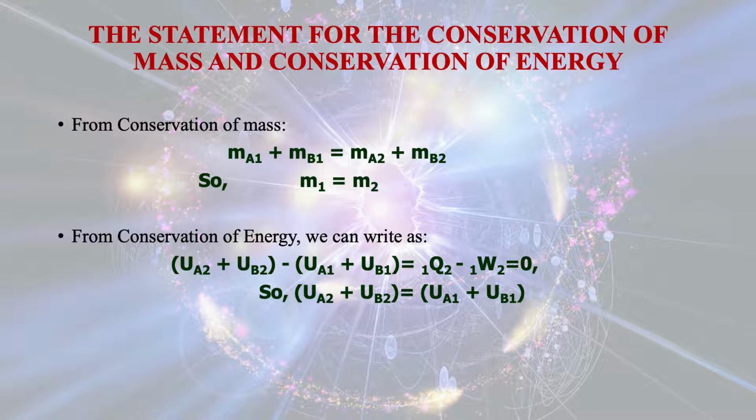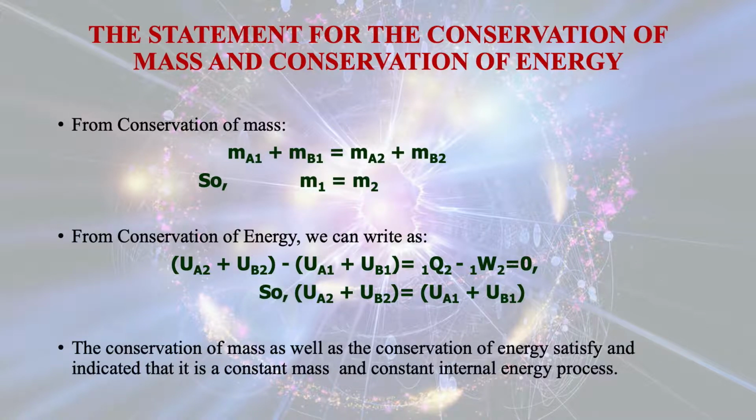By rearranging these expressions, we can write that the initial internal energy will be equal to the final internal energy for the system for the two states. So the conservation of mass as well as the conservation of energy are satisfied, indicating that it is a constant mass and constant internal energy process.